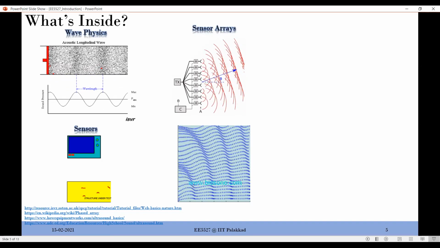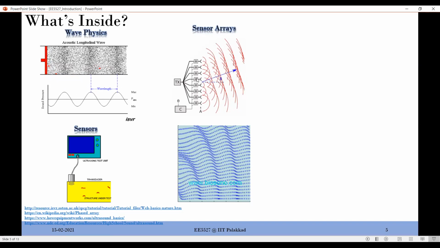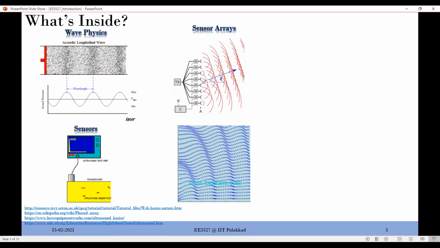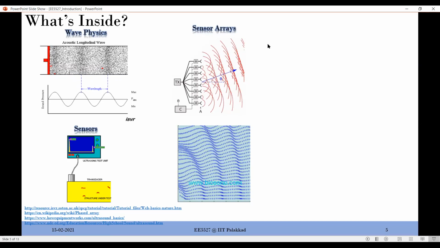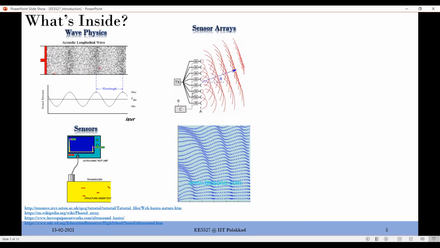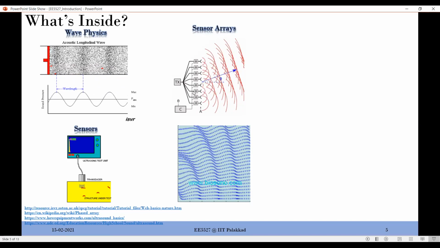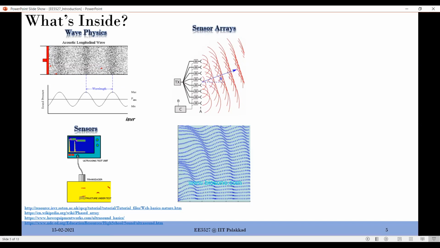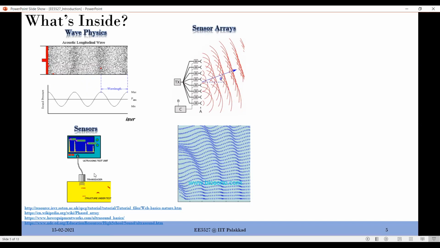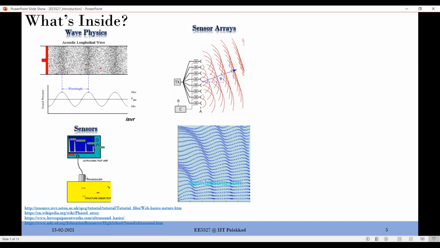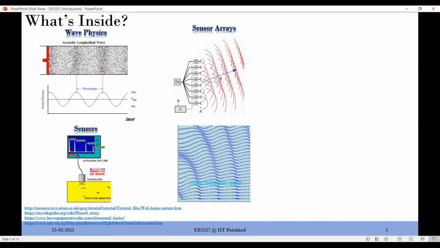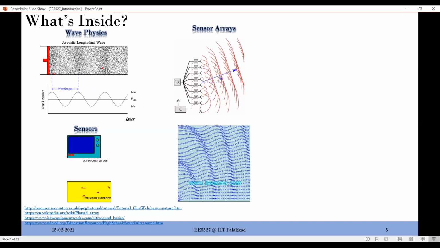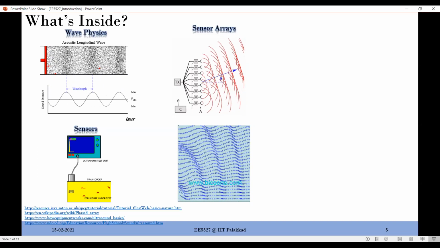So if you have a bunch of transducers, again, I'm using the terminology sensor and transducers back and forth, bear with me, but hopefully at the back end you understand what I'm saying. When we have an array of transducers, we have our control, we can actually direct them to a particular location. That is the beauty of having an array of sensors. If I have only one sensor, I am really handicapped. I don't have that flexibility. But if I have a bunch of sensors like this, I can direct the energy to a particular location, and I can receive energy from a particular location.